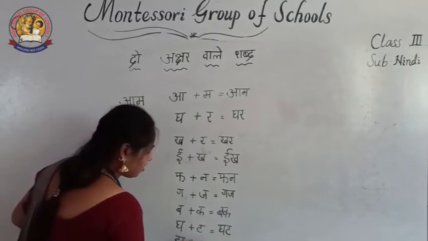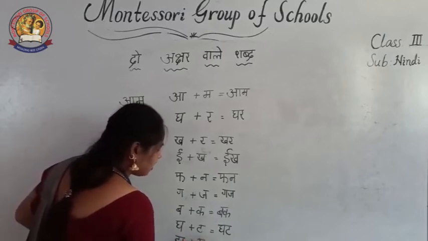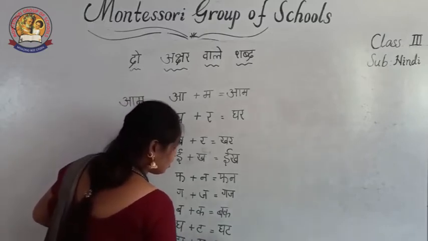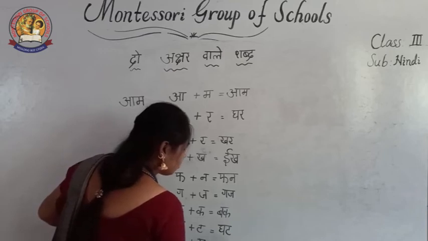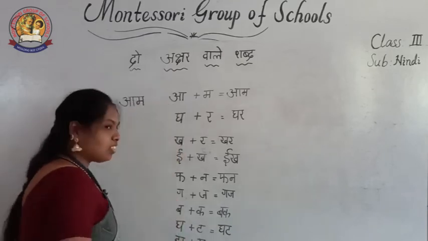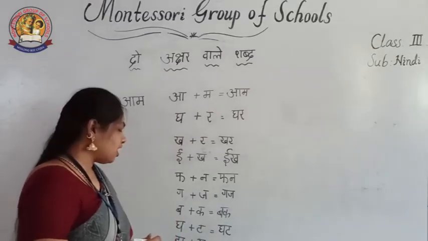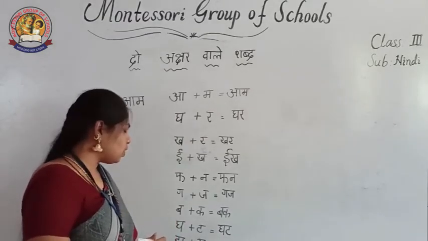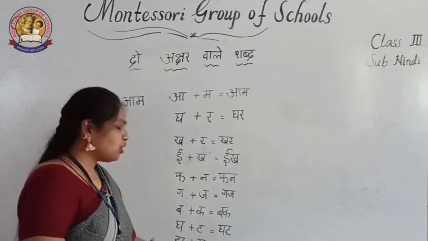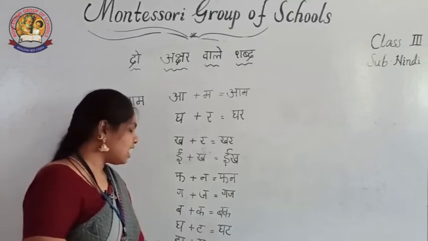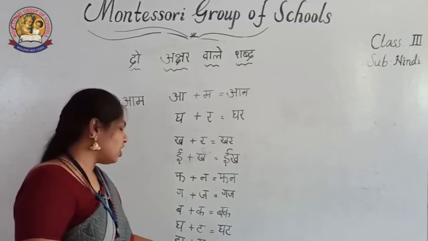Next, Jha, another one. Jha plus Sha is equal to Jhash. What is the word? Jhash. Jha is a Mahapranakshar and Sha is a compound consonant. No? Then two together if you say, what is the sound? Jha or Sha. Jhash.